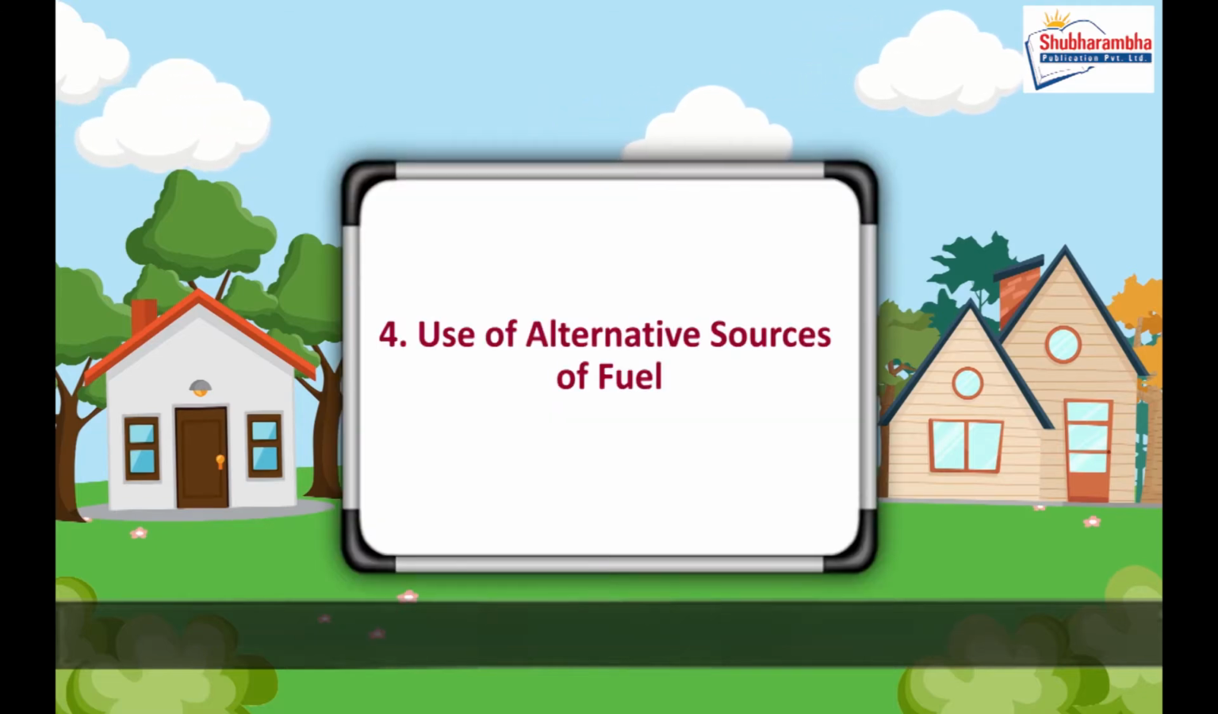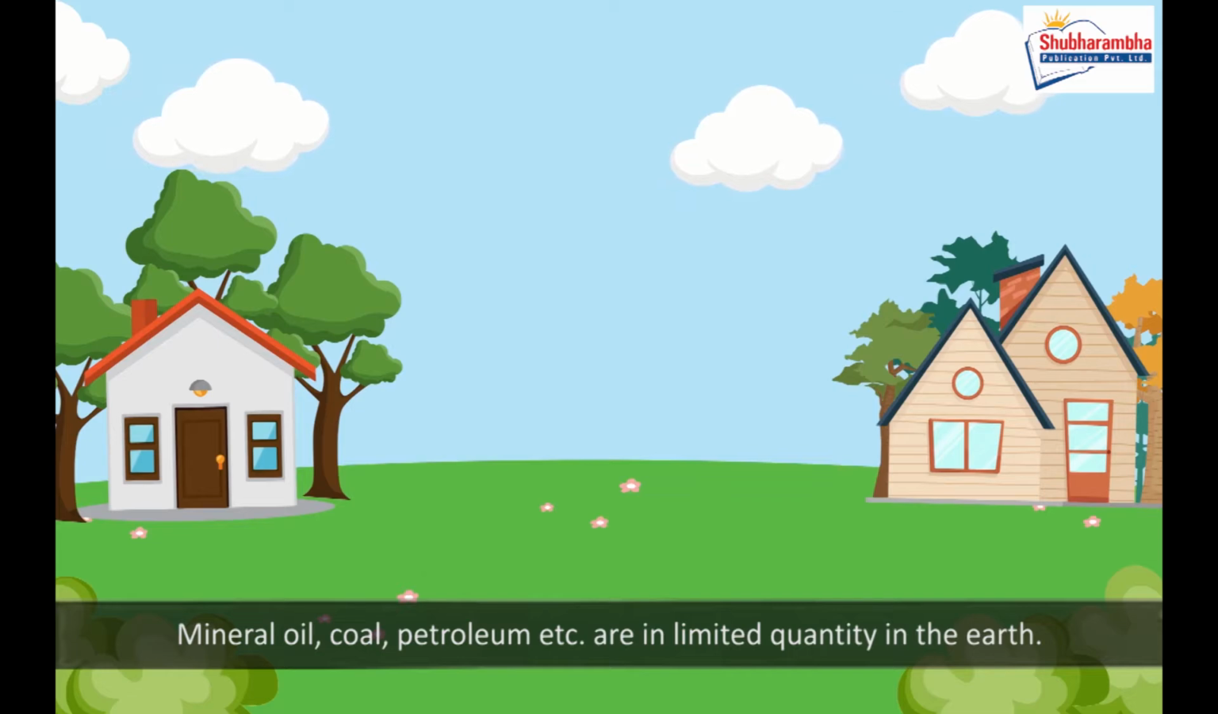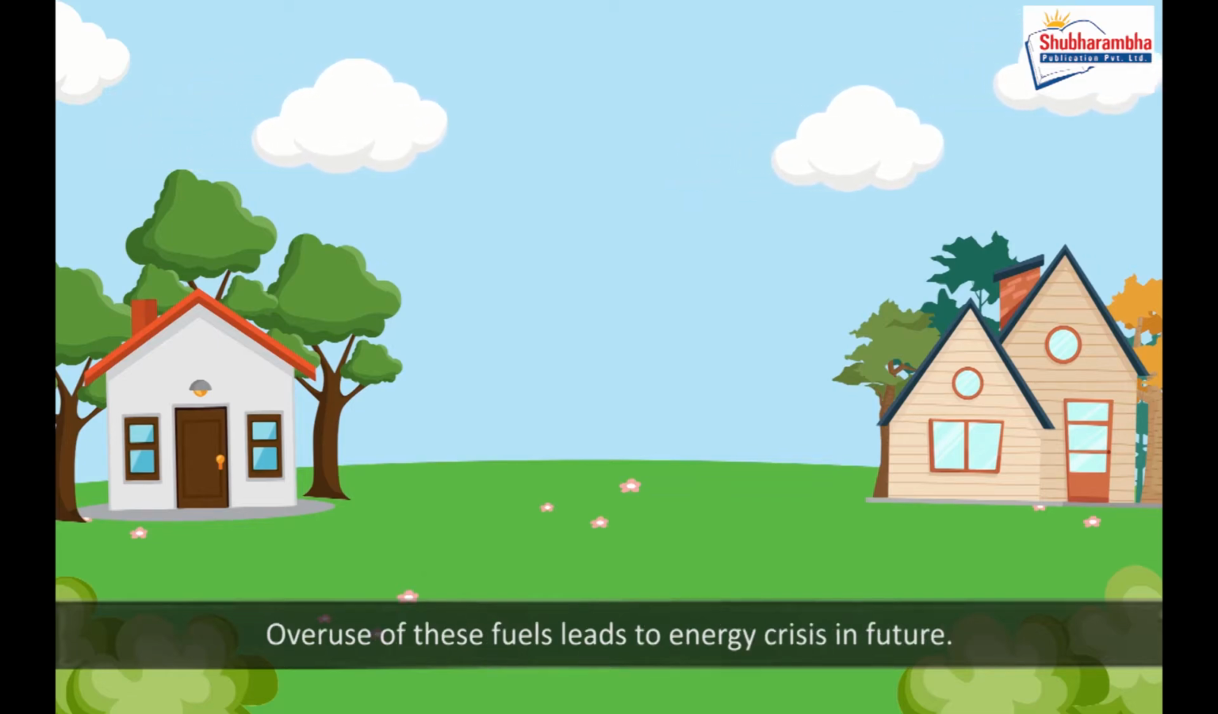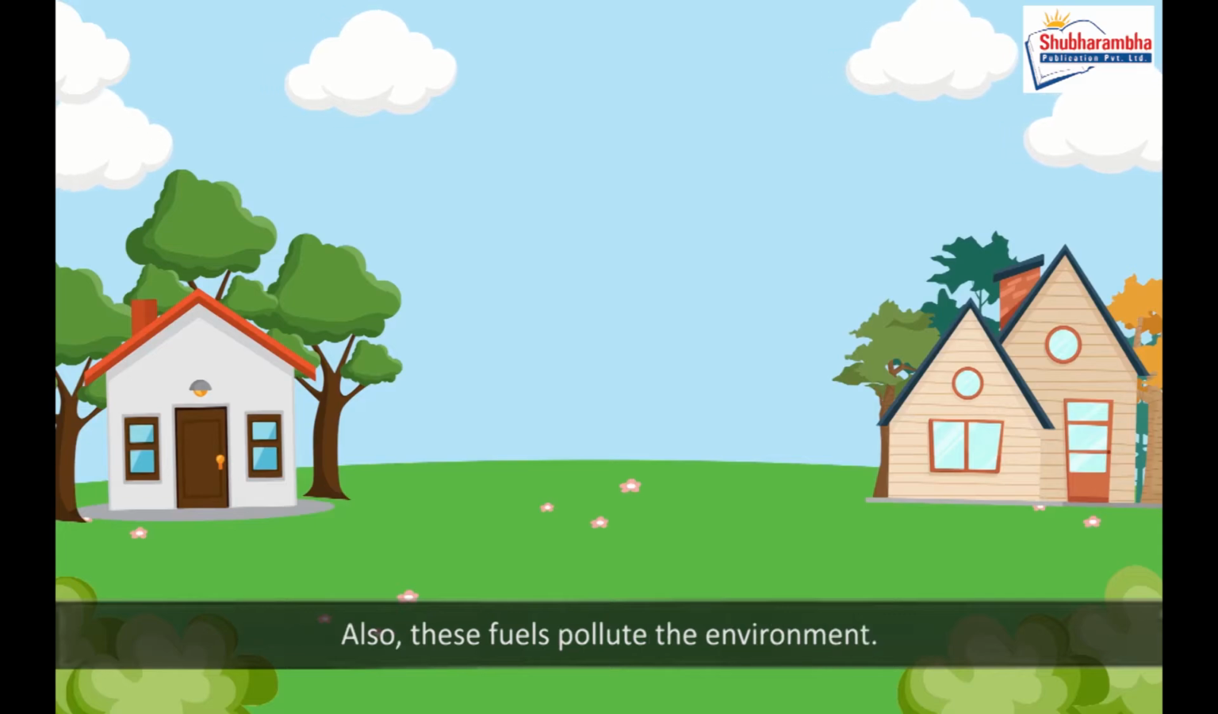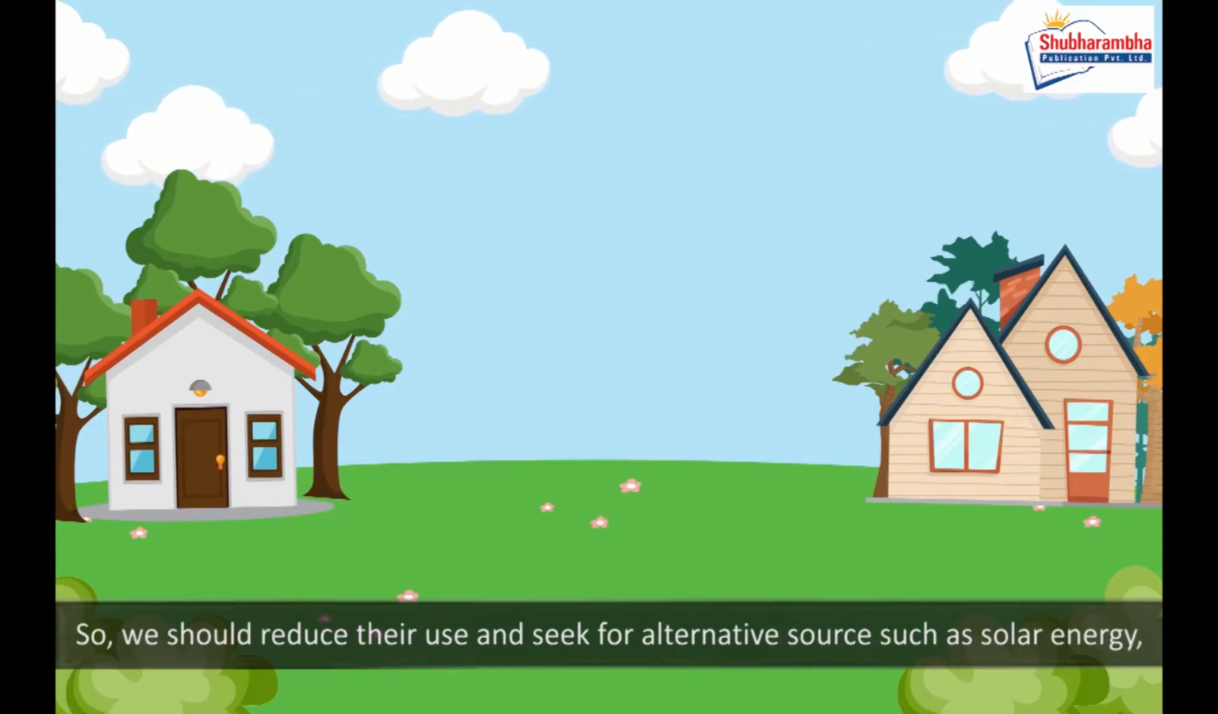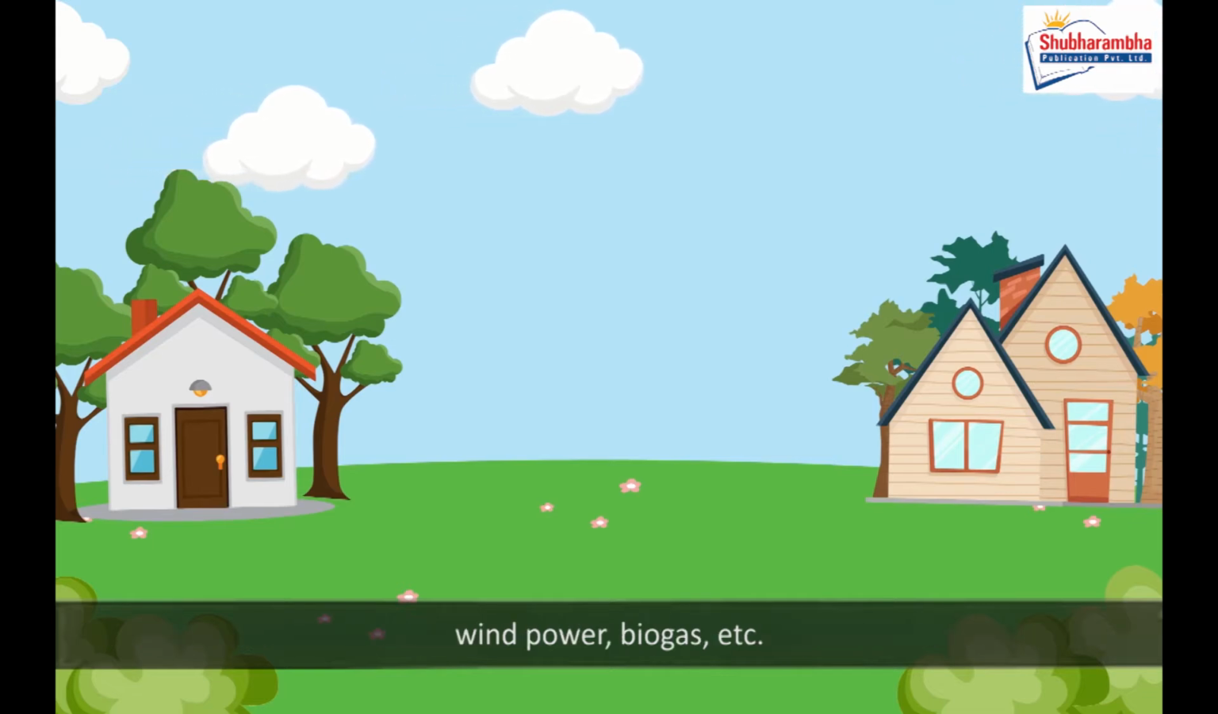4. Use of alternative sources of fuel. Mineral oil, coal, petroleum, etc. are in limited quantity in the earth. Overuse of these fuels leads to energy crisis in future. Also, these fuels pollute the environment. So, we should reduce their use and seek for alternative sources such as solar energy, wind power, biogas, etc.